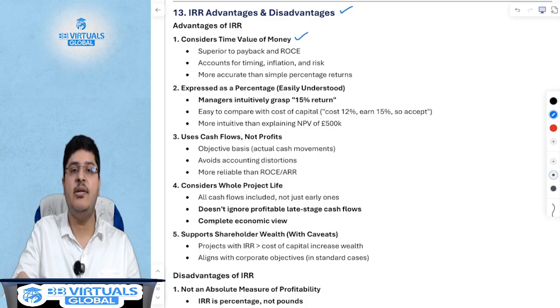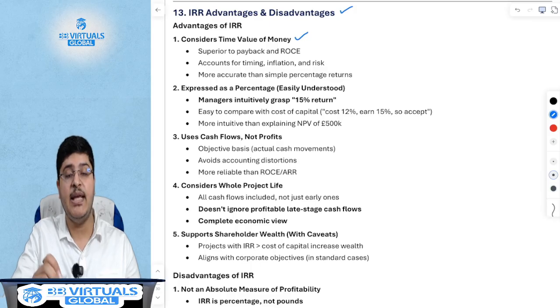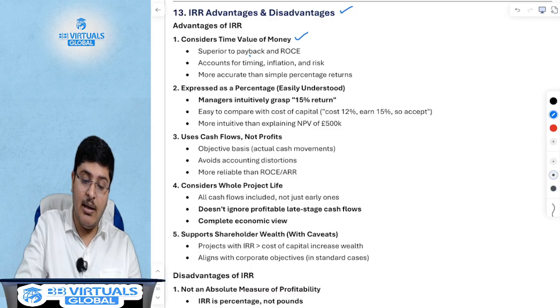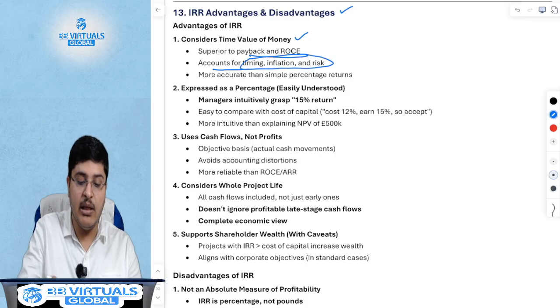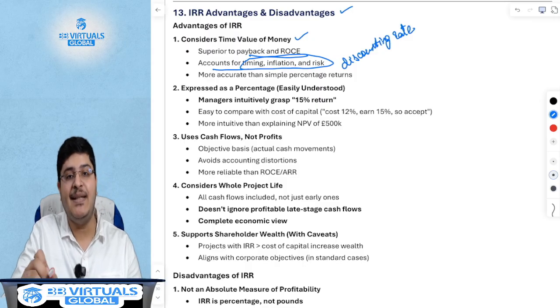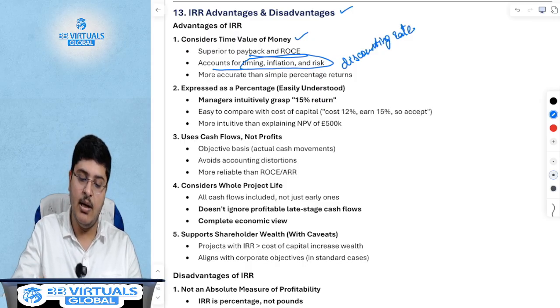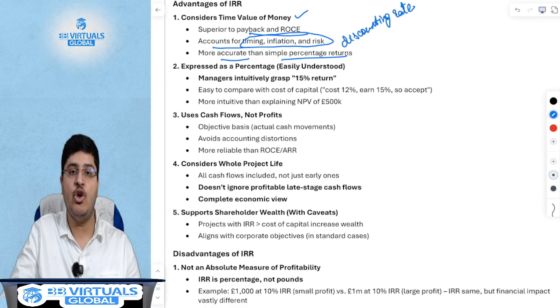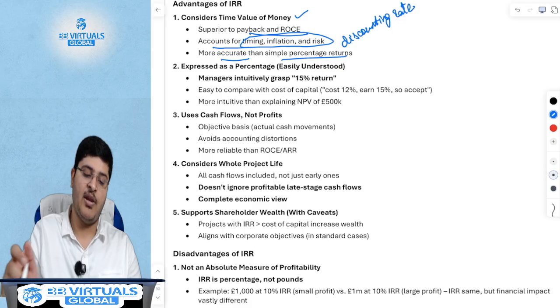It considers the time value of money. This was a demerit or disadvantage for ROCE and payback period, which did not consider the time value of money. But unlike those, this considers the time value of money because it uses a discounting rate to bring all the amounts to the present value. So it is more accurate than just simple percentage returns, which your return on capital employed will give you.